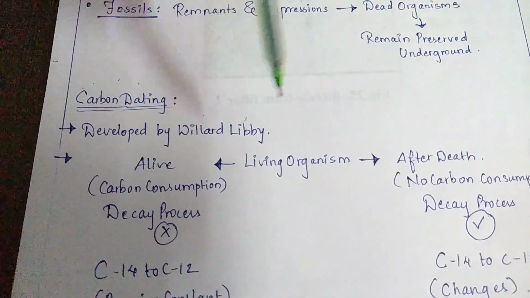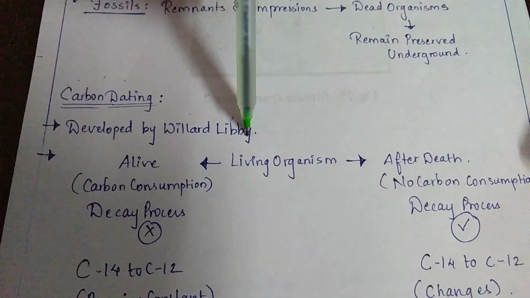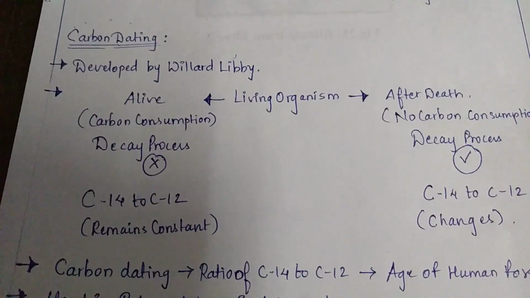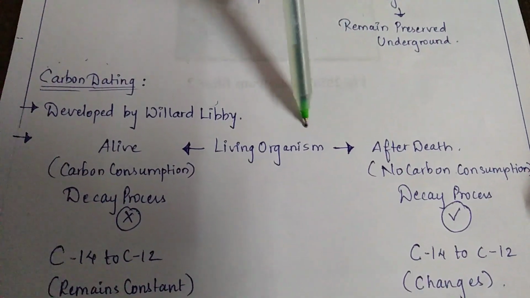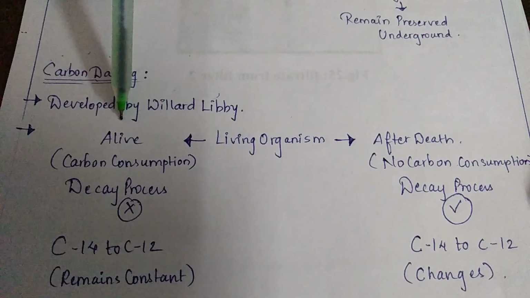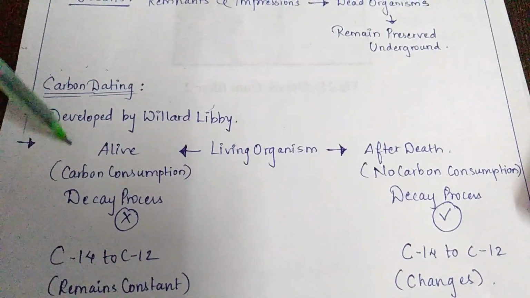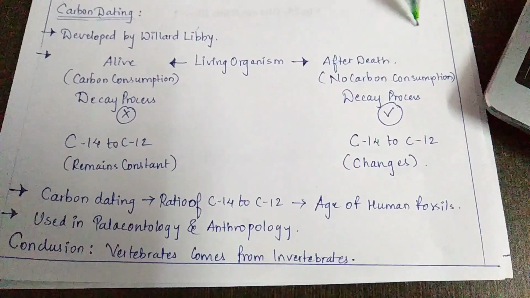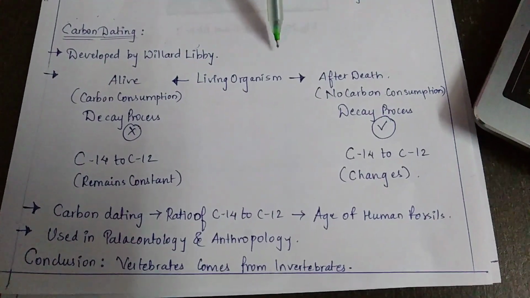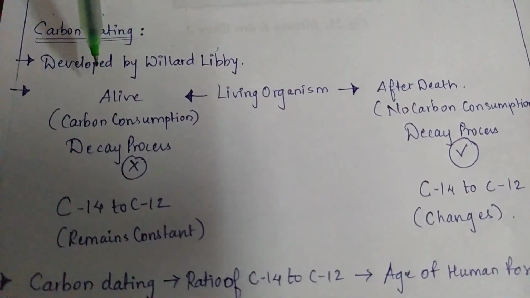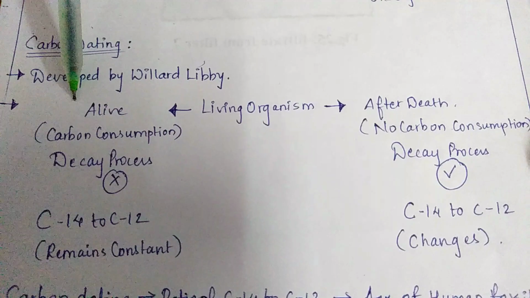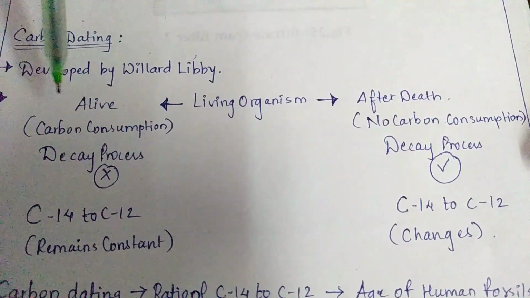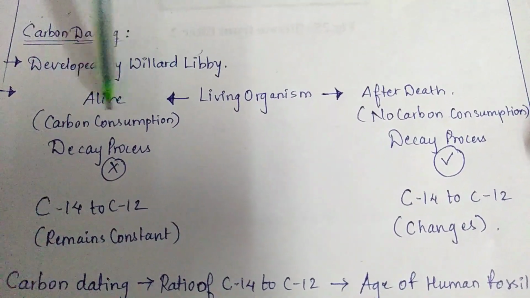What he says is, a living organism, focus on it very well, students. Living organisms, I have made two parts. When they are alive, what is happening? When they are dead, what is happening? A living organism, when it is alive, at that period of time, carbon consumption takes place.